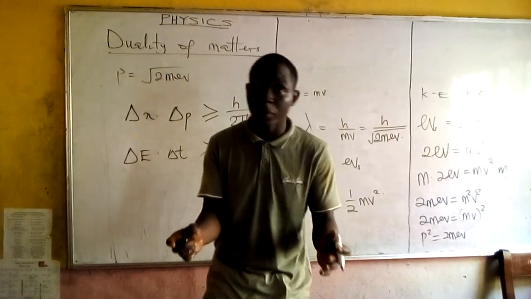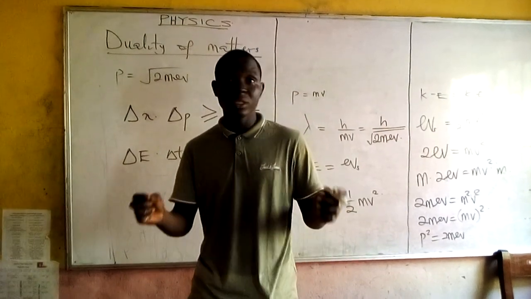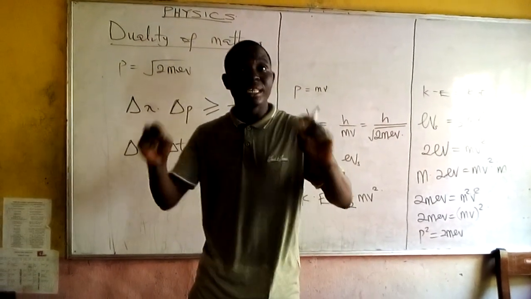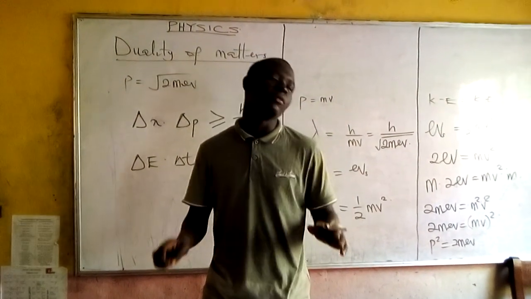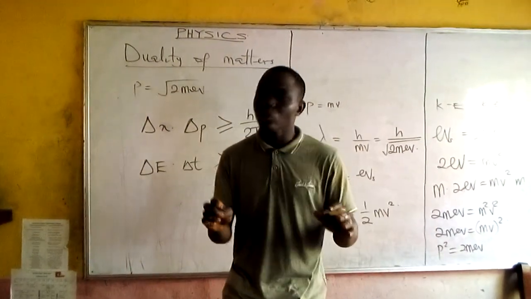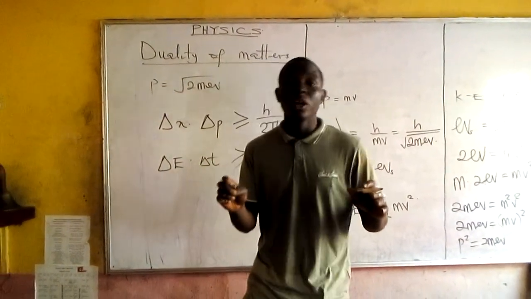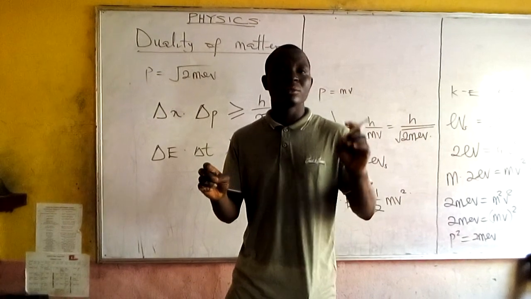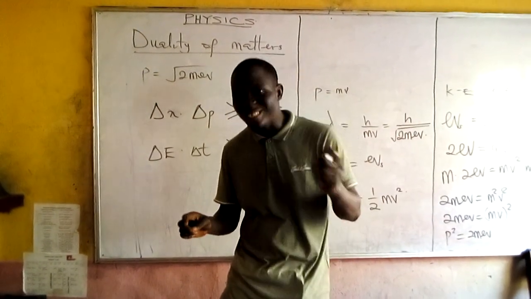The properties of a wave are refraction, diffraction, polarization, and interference. But for particles, we talk about diffusion, osmosis, crystal structure, and the photoelectric effect.